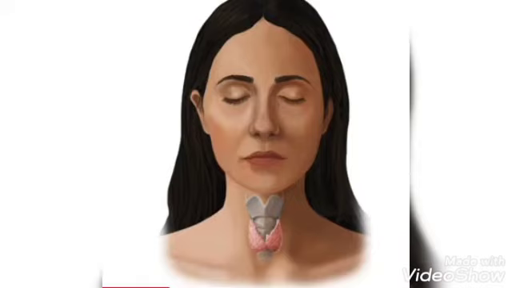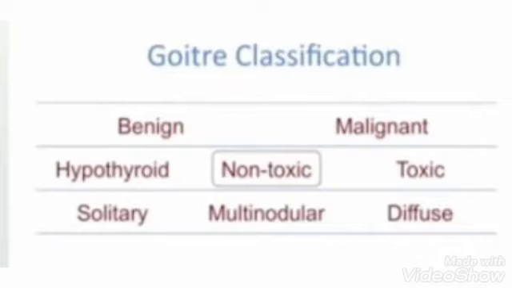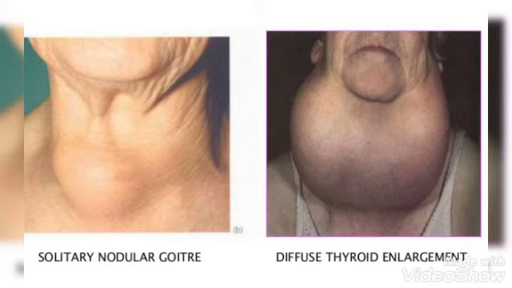Now coming to the classification of goiter. The simple goiter is puberty goiter, which occurs during the phase of puberty. Also, the iodine deficiency goiter comes under the category of simple goiter. Benign and malignant goiter is a type of neoplastic goiter, and there could be non-toxic and toxic goiter. The toxic goiter examples are Graves' disease, secondary thyrotoxicosis and multinodular goiter.